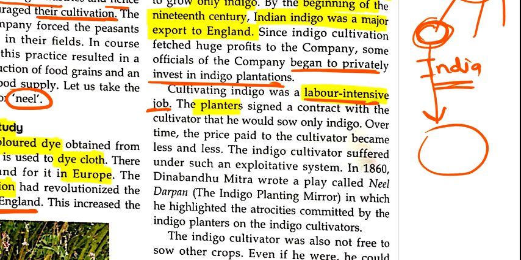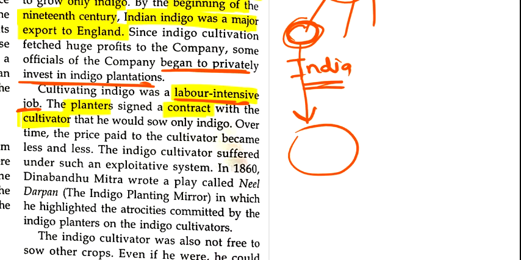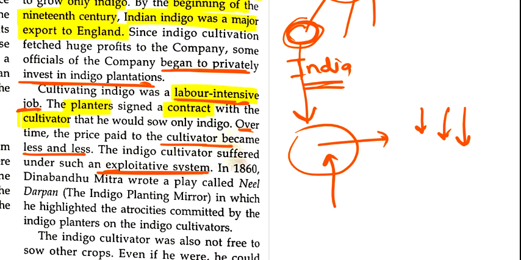The planters signed a contract with the cultivator. So what was happening? The planters signed a contract saying that you have to grow indigo only. You cannot grow any other thing on the land. And over time, the price paid to the cultivator became less and less. They were paying a very small amount to the cultivator for the crop, due to which the farmer suffered a lot and there was an exploitation system.